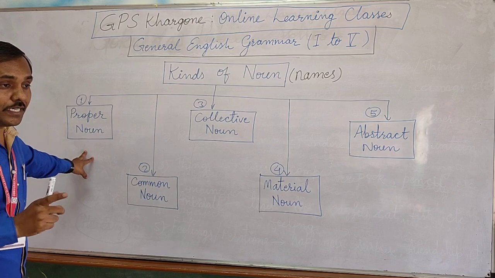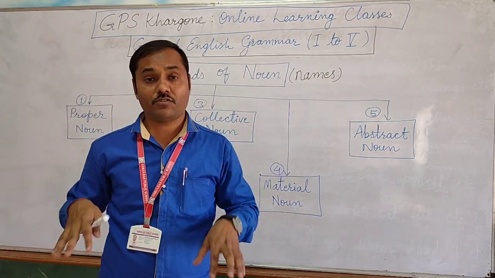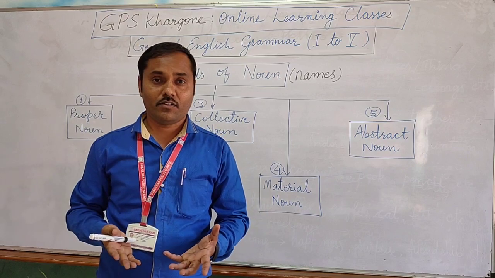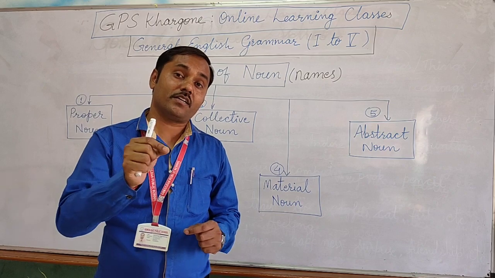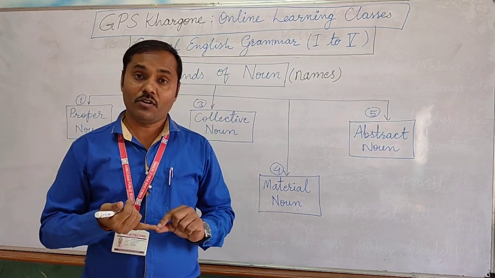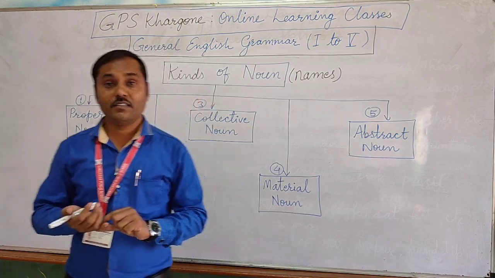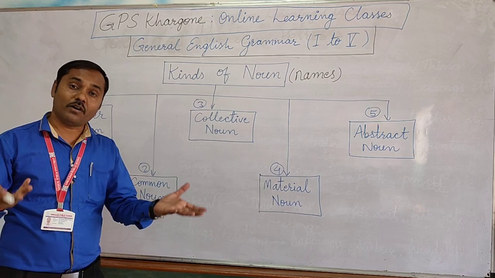Proper names. Proper names means there are so many students in your class, so many friends like you, but each and every one has been given some unique name by your parents. Arnav, Riya, Disha, Sita, Monu, Sonu, Bablu.